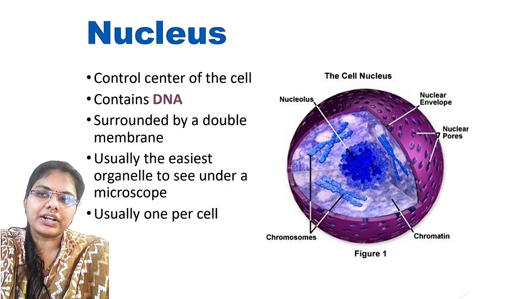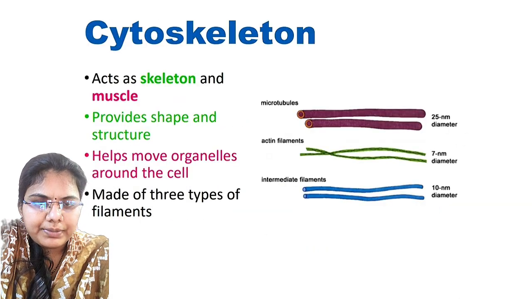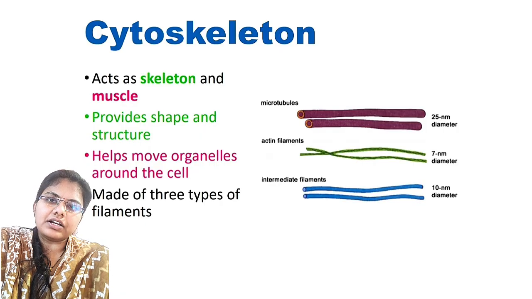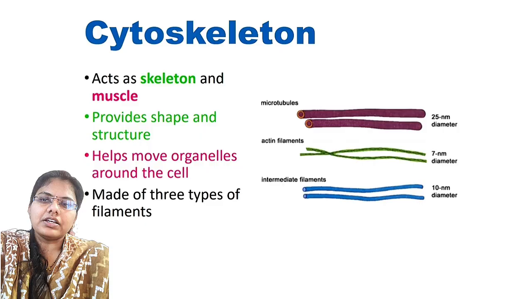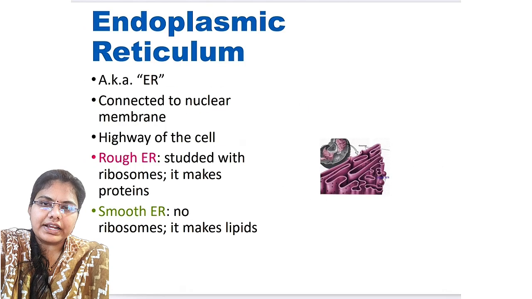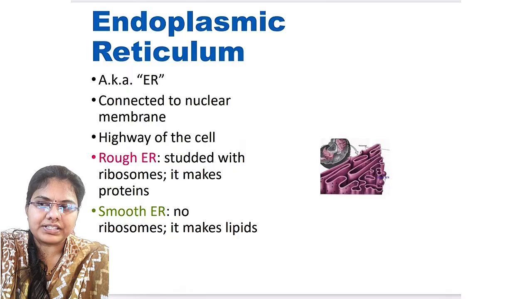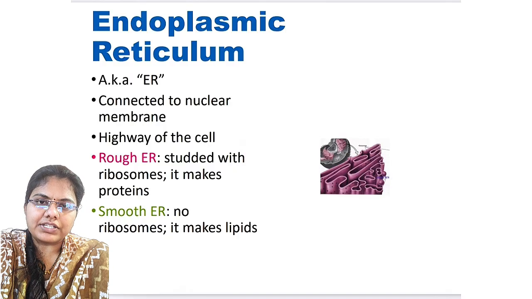Then the next cell organelle is the cytoskeleton. There are three types of filaments. First is the microtubules, second is the actin filaments, and third is the intermediate filaments. Then the next cell organelle is the endoplasmic reticulum, also known as the network of membranes. There are two endoplasmic reticulums present in our cell.